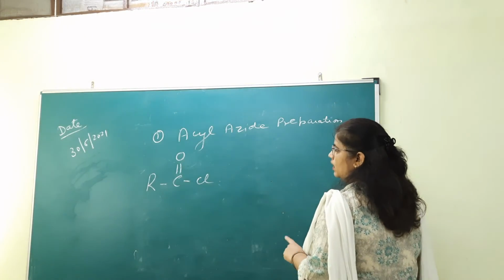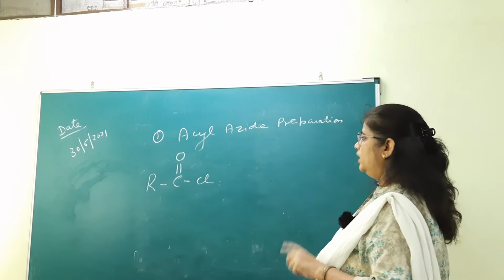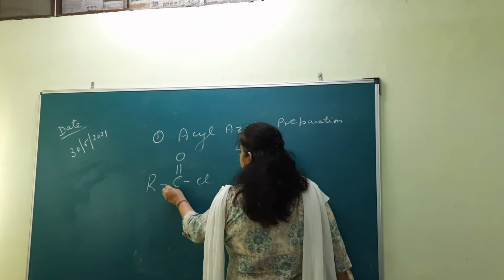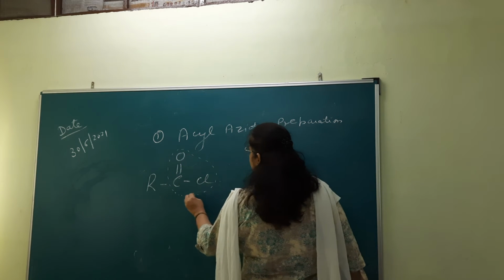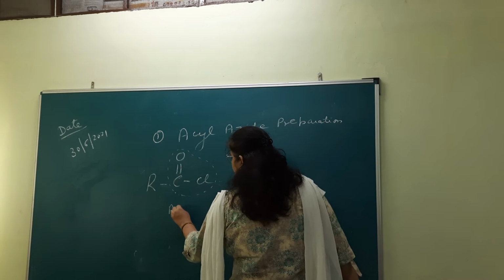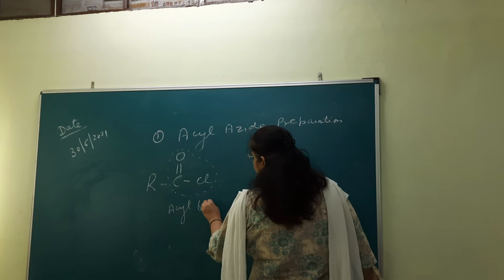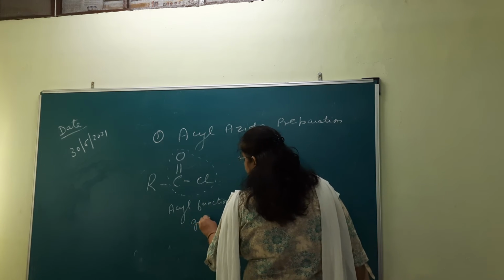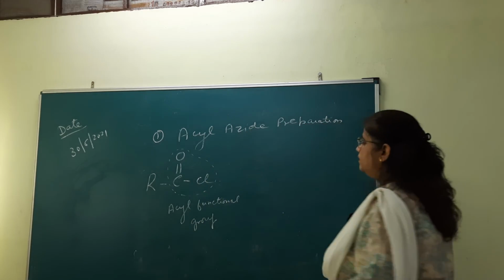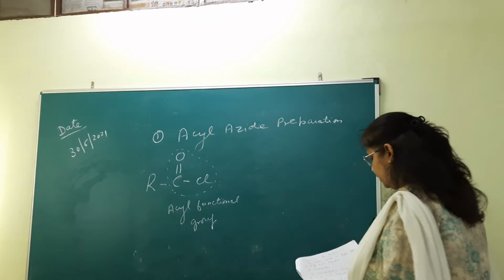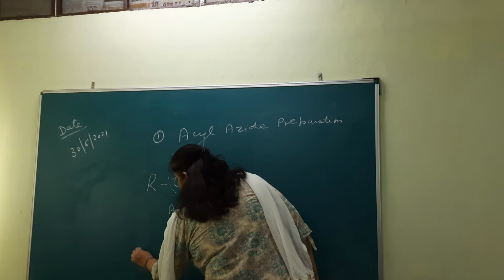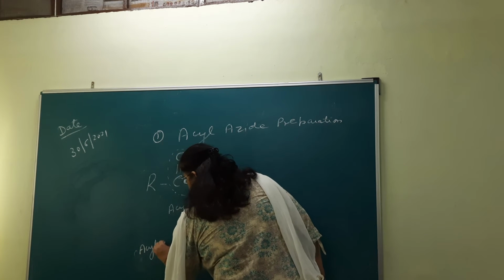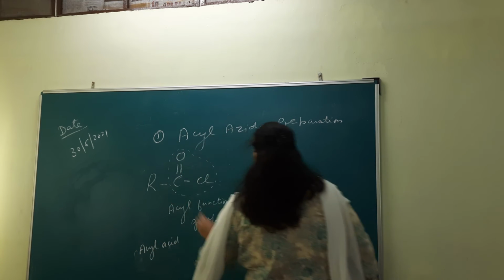In this compound, R is an alkyl group or an aryl group, and this group, that is C double bond O Cl, is known as the acyl functional group.